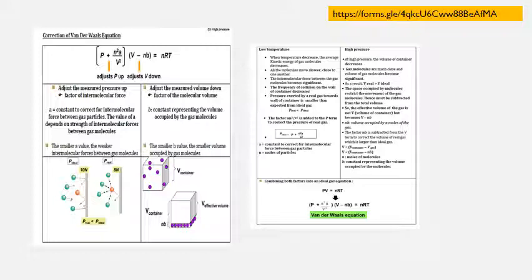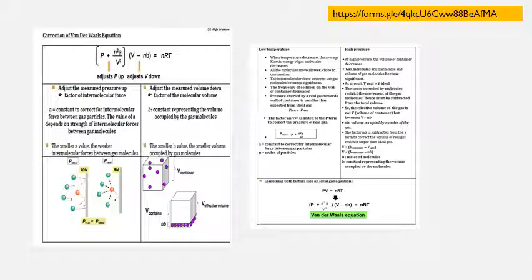Bila intermolecular forces between the gas molecules become significant, hence these gas molecules akan kurang berlanggar dengan wall of the container. Berbeza dengan ideal gas. Kalau ideal gas kan dia tak ada IMF, so dia always collide with the wall of the container. Tapi untuk real gas, bila adanya IMF, this causes dia punya collision dengan wall of container tu akan decrease. Therefore sebenarnya the pressure exerted by the real gas kurang daripada ideal gas disebabkan adanya IMF between the real gas molecules.